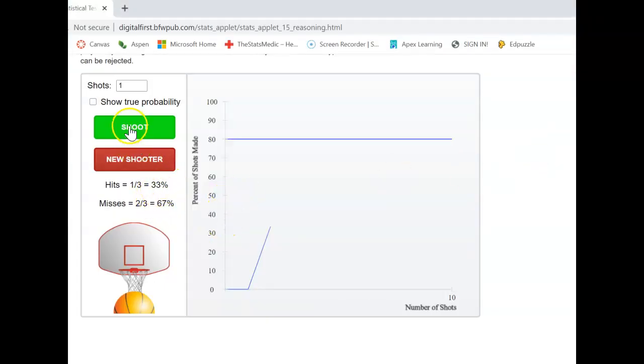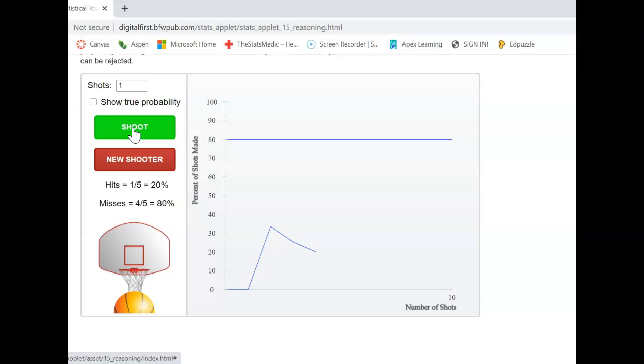So here we've got it. Shot number 4. It looks like I missed it, so put an X under 4, and I'm now at 25% hitting. Not doing very well today. Shot number 5. I missed it again. So now I am at 20%.